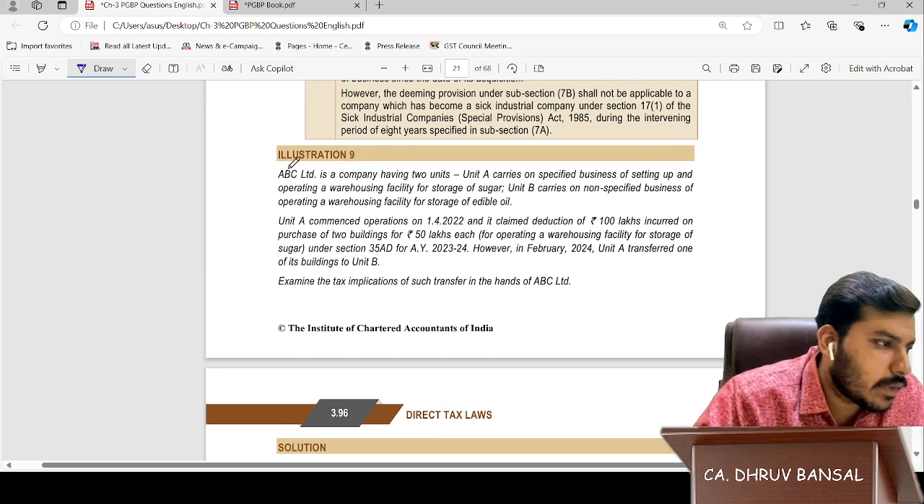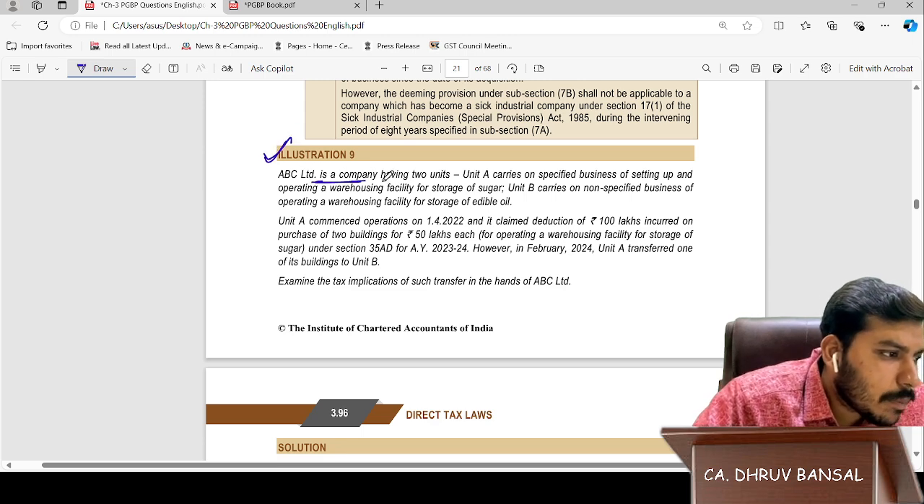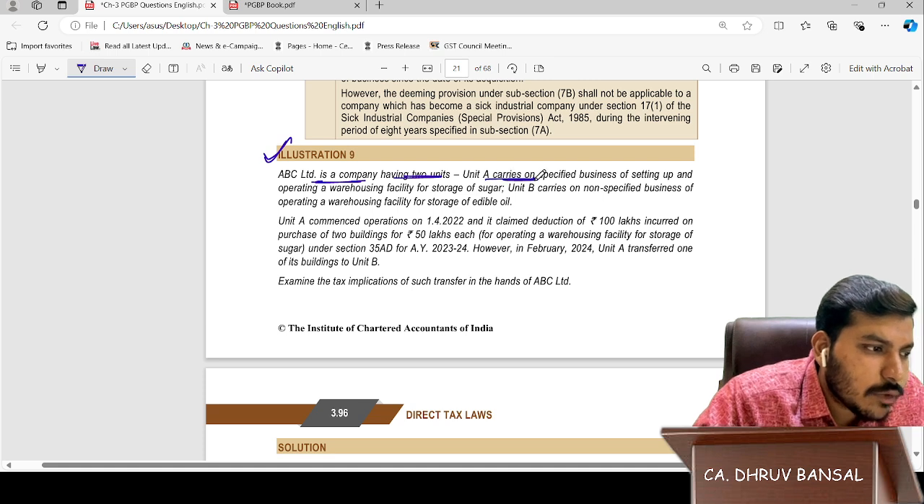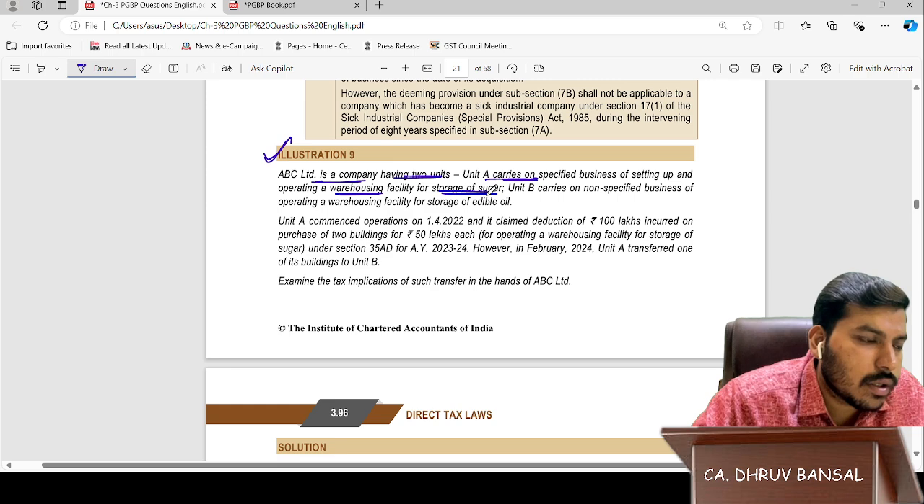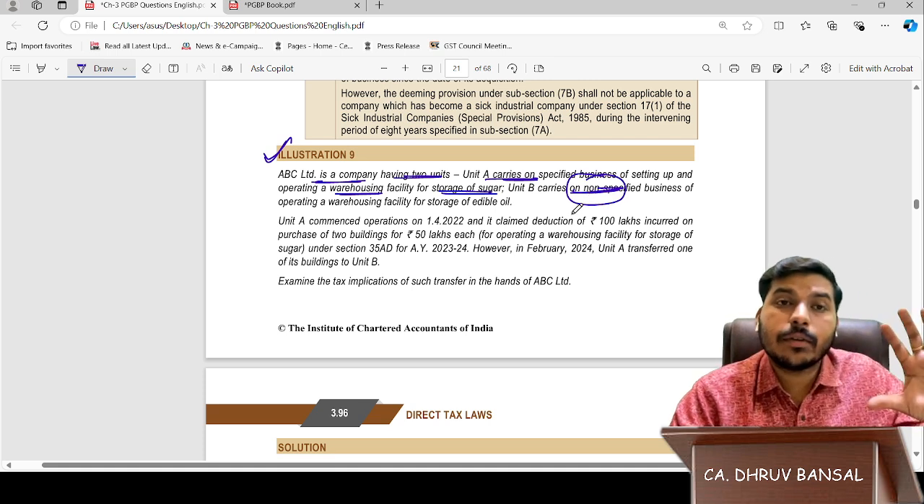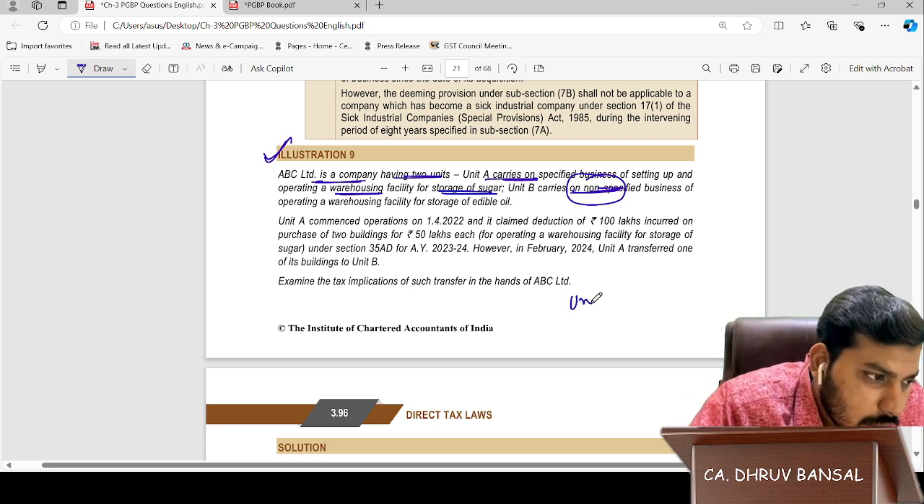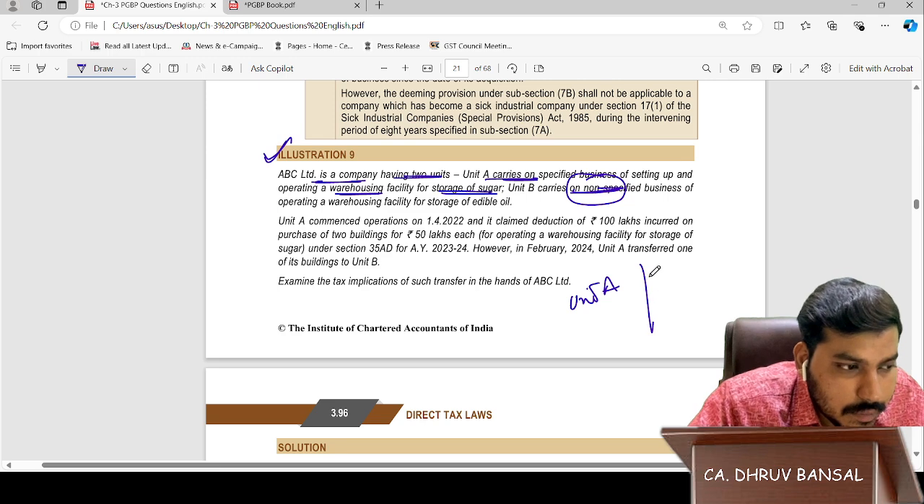Illustration number 9. ABC Limited is a company having two units. Unit A is carrying on a specified business of setting up and operating a warehousing facility for storage of sugar. Unit B is carrying on a non-specified business.